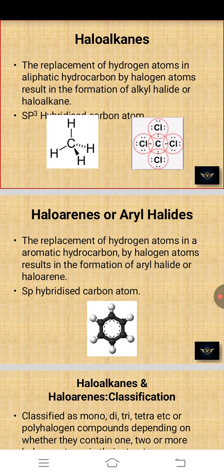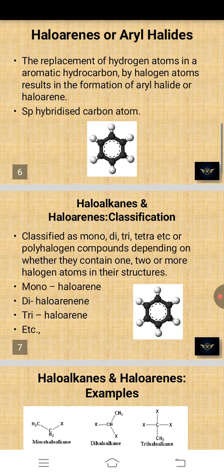Next one is haloarenes or aryl halides. The replacement of the hydrogen atom in an aromatic hydrocarbon by a halogen atom results in the formation of aryl halide or haloarene. It is an sp2 hybridized carbon atom.